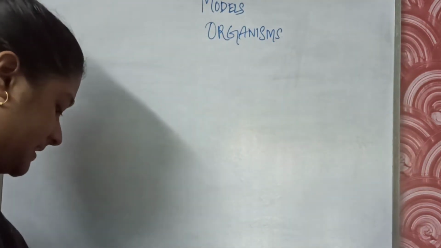So model organisms, giving you a one-line definition, are the species that are used in research work to understand some biological processes.